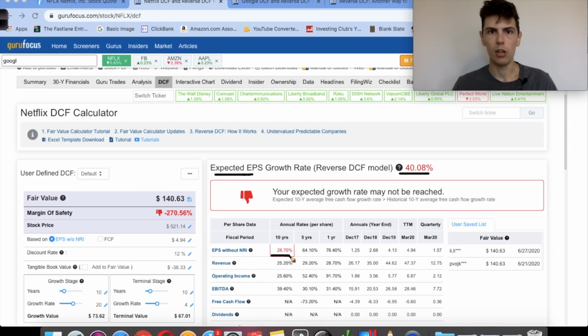You now have HBO, you have Disney Plus, Amazon Prime, and others entering into this industry that are going to be competing. So I definitely don't see them growing at 40% a year for the next 10 years. For that reason, I'd say Netflix is quite overvalued, probably the most overvalued out of all the FAANG stocks, in my opinion. Netflix is a company I would buy, but I'd have to see the price fall a lot for me to consider buying in them.